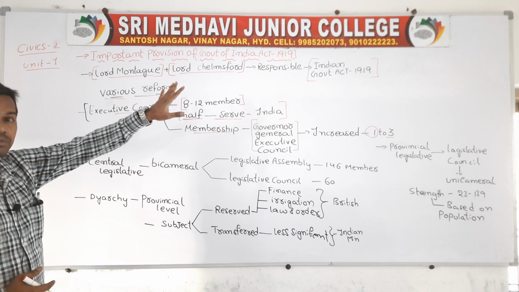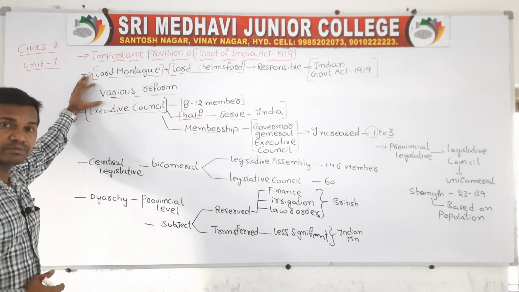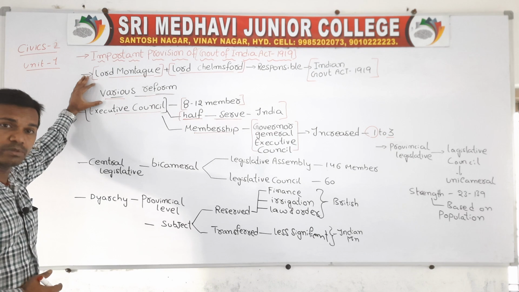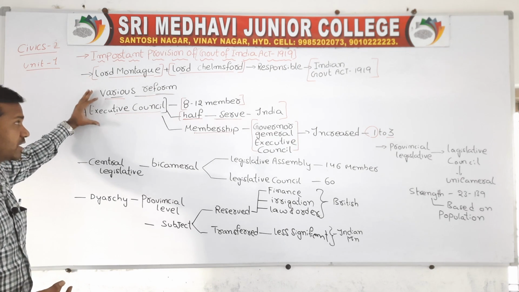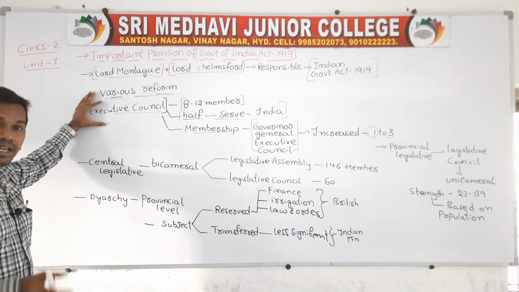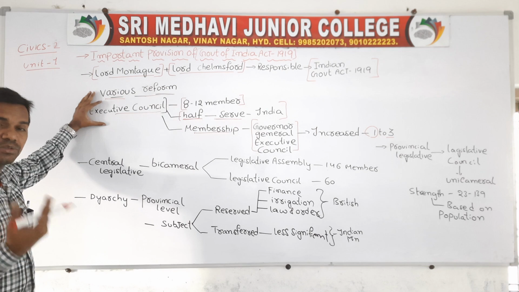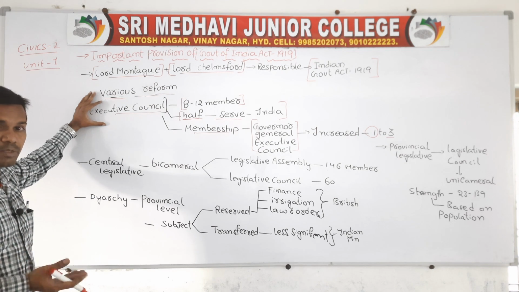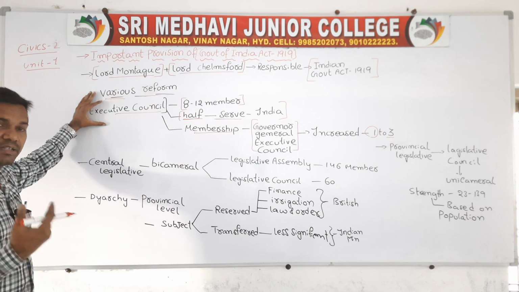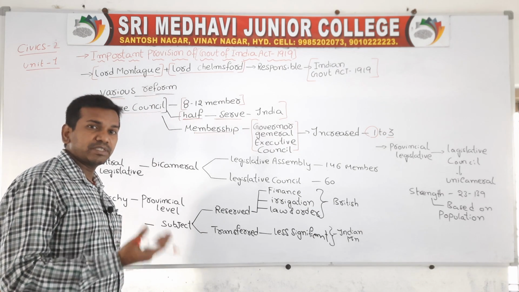They were responsible for the formulation of this act, and this act has some favorable as well as unfavorable provisions. We are discussing how far this act is important for India. First, as per the provision of this act, the members increased from 8 to 12. Half of the executive council have to serve in India.